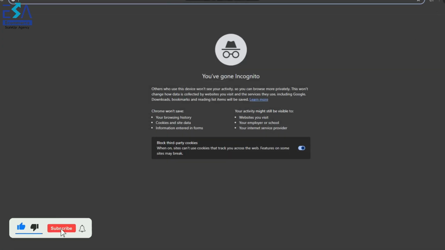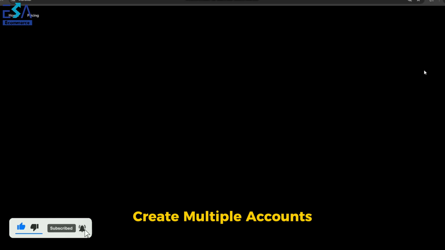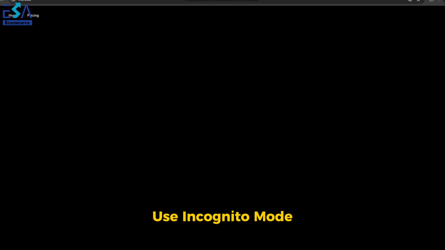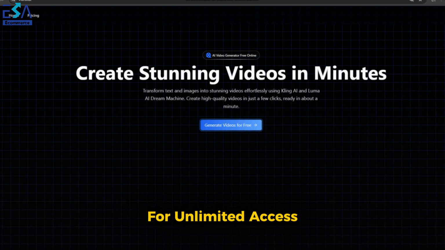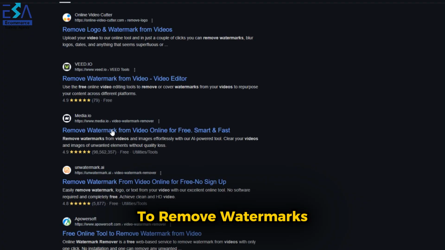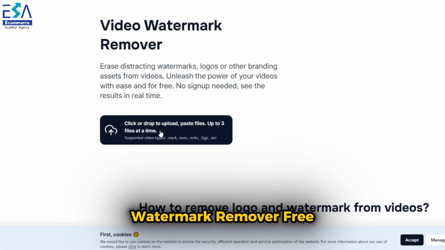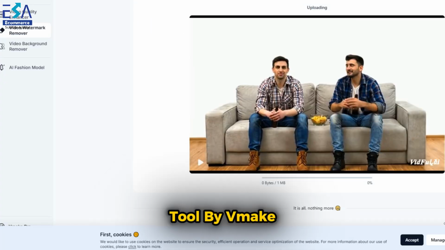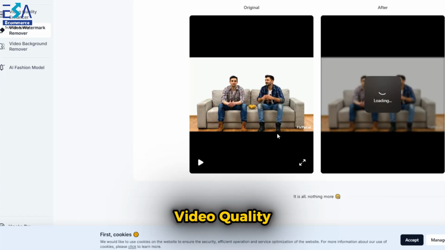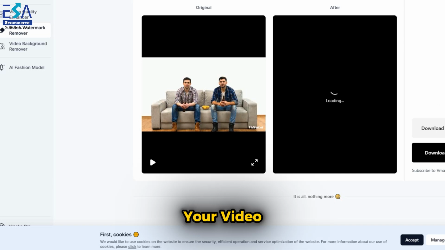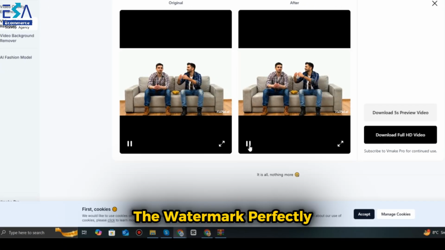Unlimited free. Use temp mail to create multiple accounts quickly. Alternatively, use incognito mode with a VPN for unlimited access. To remove watermarks, search for Video Watermark Remover free. I recommend the tool by VMake, which maintains the video quality. Just drag in your video and it'll remove the watermark perfectly.